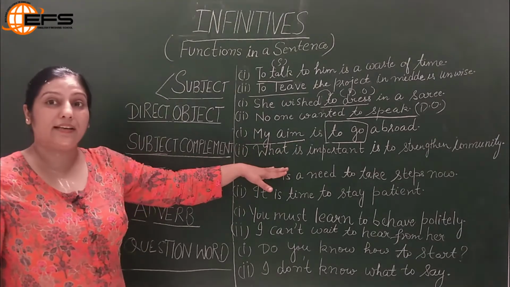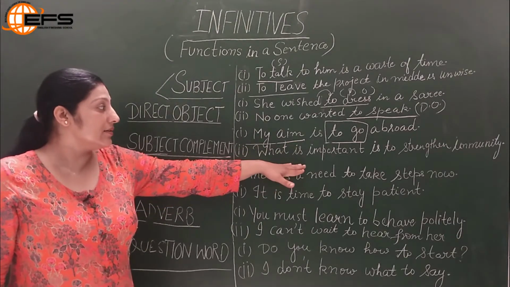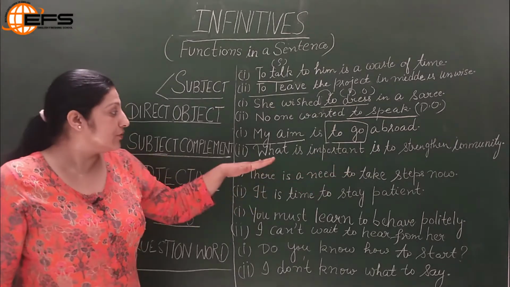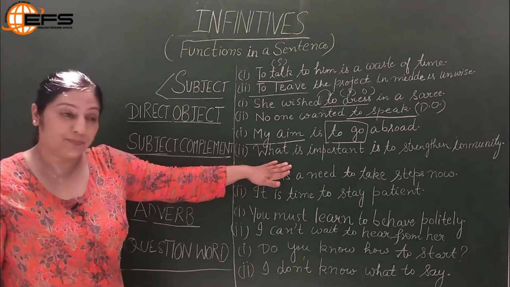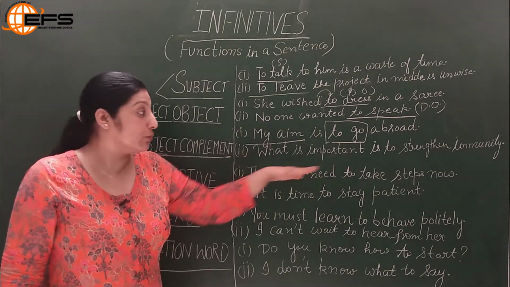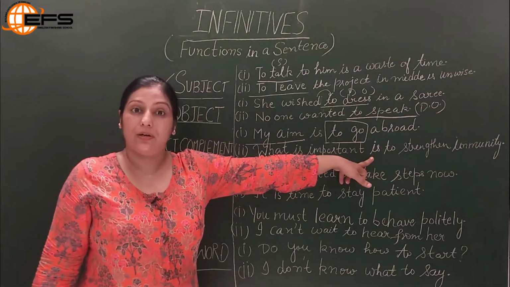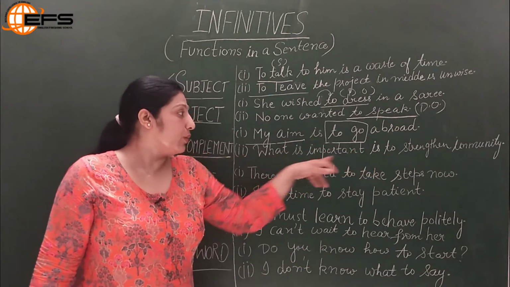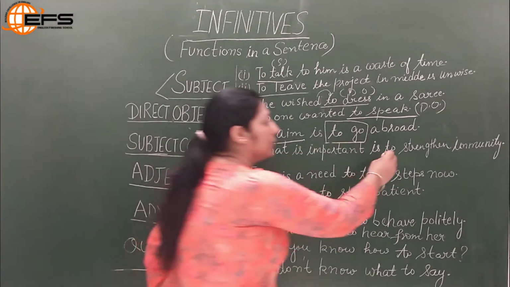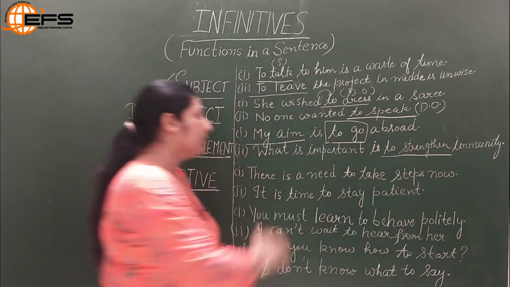Then we have the second example. What is important is to strengthen immunity. So here my subject is what is important, the complete subject. Then we have a linking verb. Then the description is to strengthen. So that is what is describing my subject.